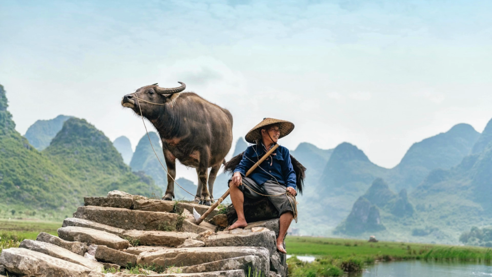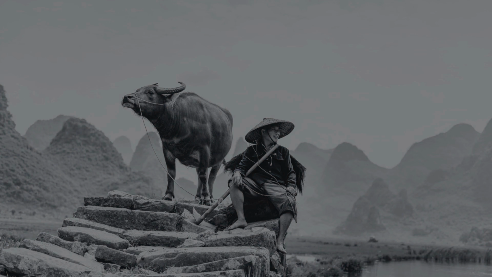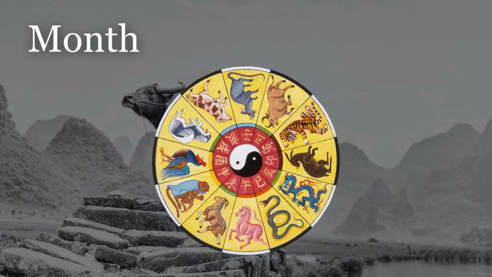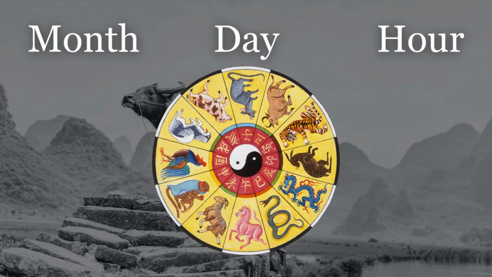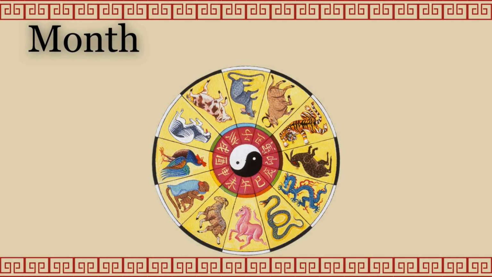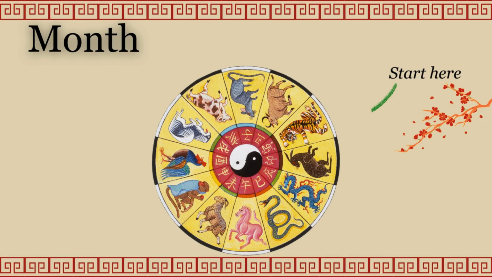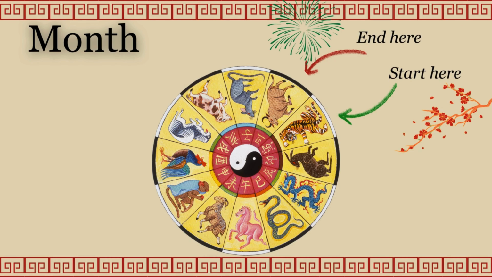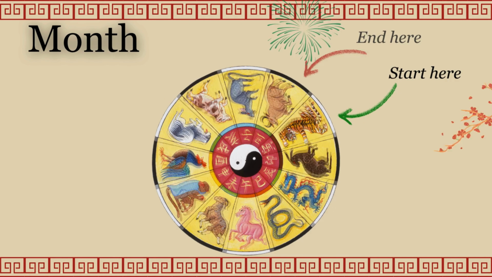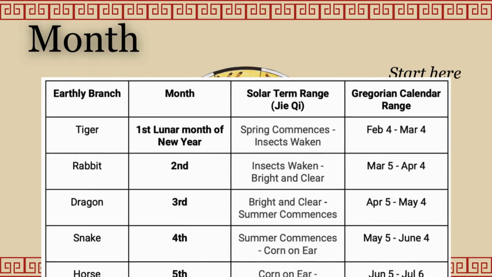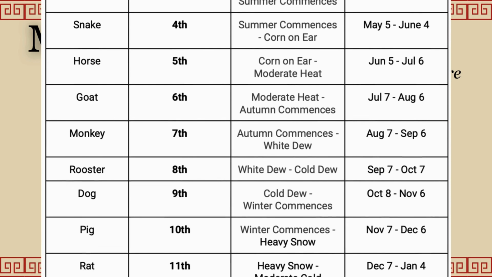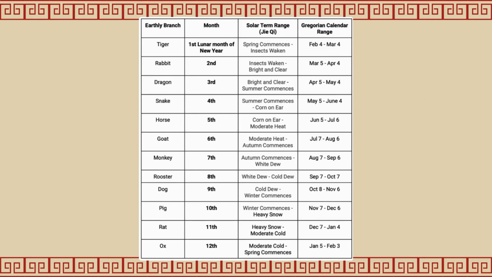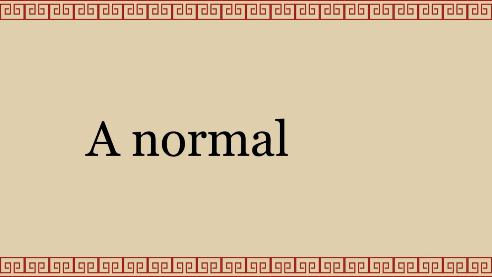This rule is not only applied for years. Chinese also use this method to name months, days, and hours. For month timing, a Chinese New Year always starts with Tiger Month and ends with Ox Month. You can see the example for a normal year with 12 months and 24 solar terms represented by the 12 earthly branches. Why do I say a normal year?